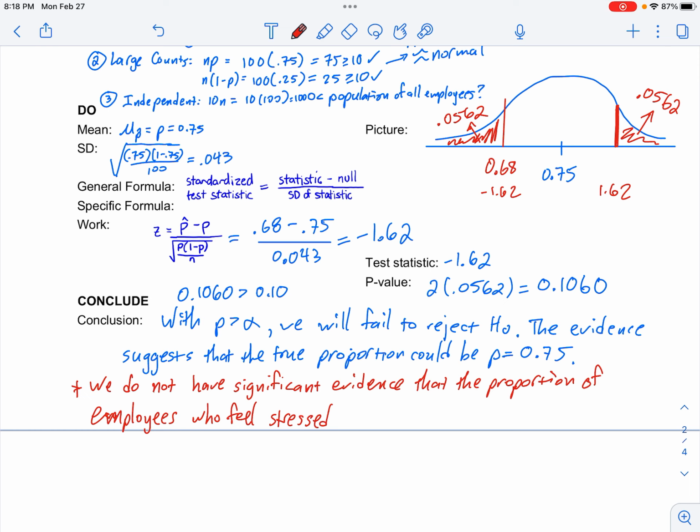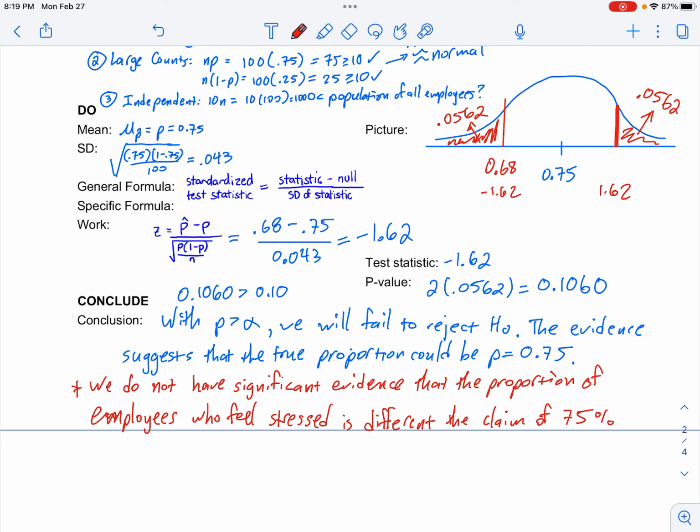We do not have significant evidence that the proportion of employees who feel stressed is different than the news report claim, different than the claim of 75%.